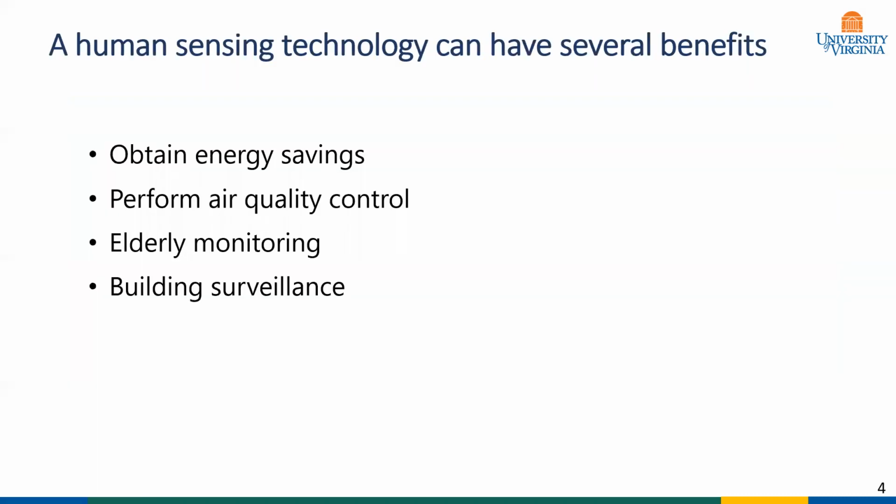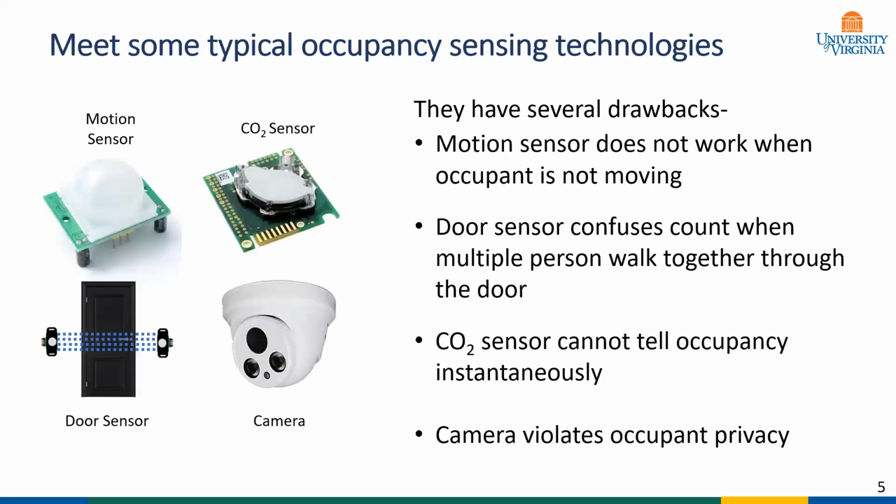In addition to helping obtain energy savings, a smart sensing technology can control air quality, perform elderly monitoring, and building surveillance. There exist several occupancy sensing solutions, however, with various limitations.